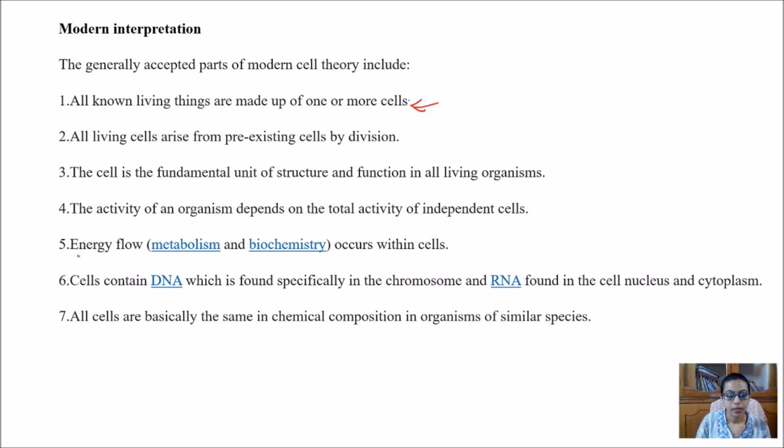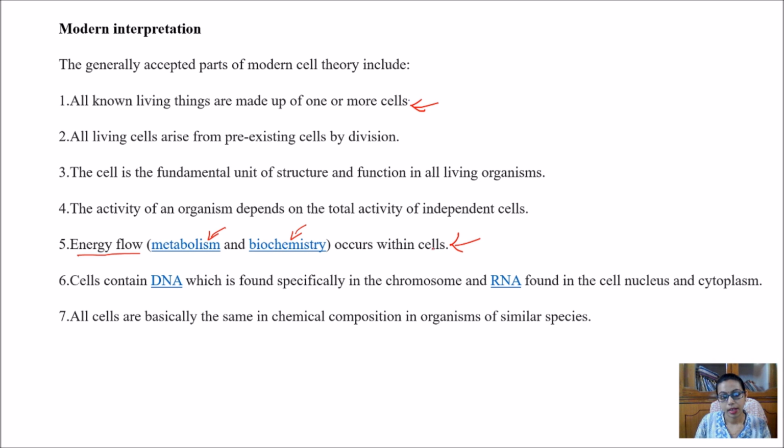One statement here is energy flow. There is a flow of energy in the form of metabolism, or some biochemical energy will occur within the cells. So this also justifies that the cell is the ultimate source or ultimate point for the living organism, as the basic metabolic reaction is carried out within the cells, and that's why I think now you have started understanding why it is known as a functional unit.